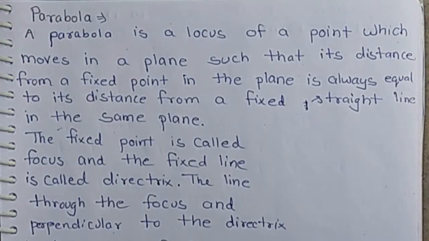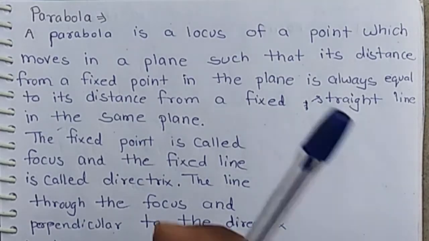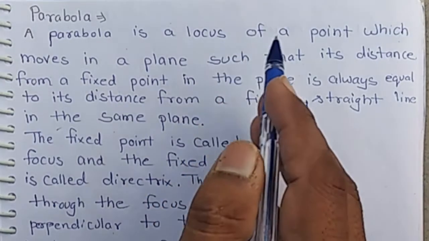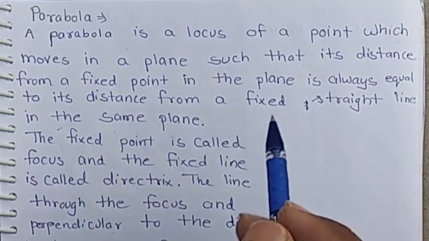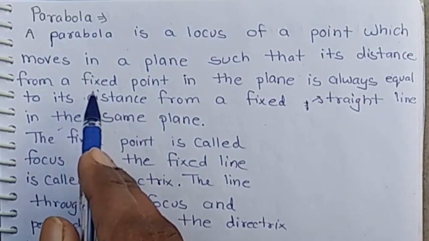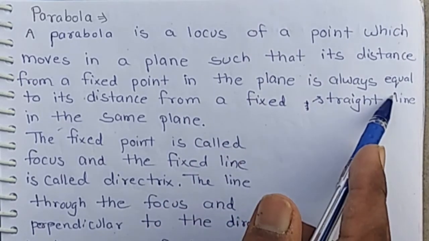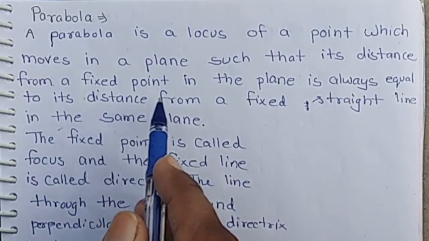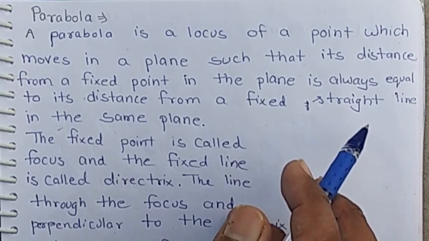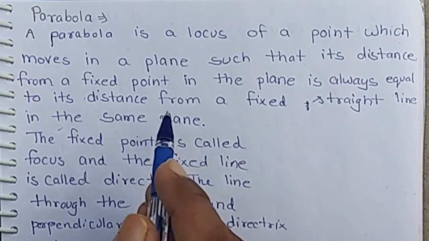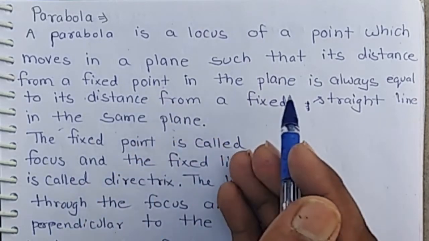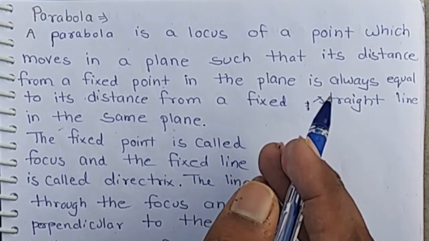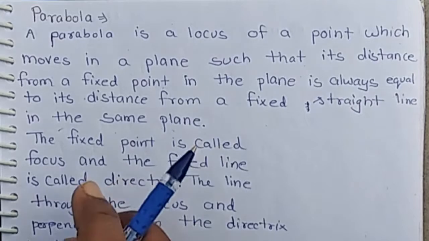Good morning, class. Today we are going to start our new topic, parabola. What is a parabola? A parabola is a locus of a point which moves in a plane such that its distance from a fixed point in the plane is always equal to its distance from a fixed straight line in the same plane. The fixed point is called the focus of the parabola, and the fixed straight line is called the directrix of the parabola.